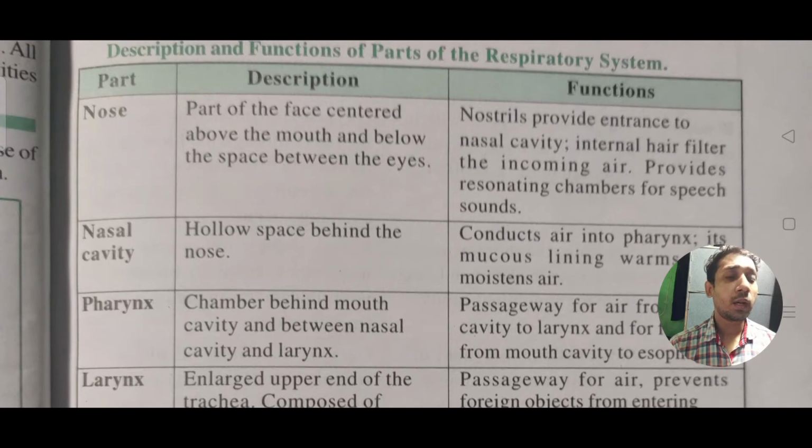Thereafter there are internal hairs in the nose. And why do we have those internal hairs? Because they filter the incoming air. While we take a breath, there is so much dust that comes around, but those internal hairs filter the air, and thereafter we can take in fresh oxygen. The nose also provides resonating chambers for speech sound, which is the reason we can make different kinds of sounds.